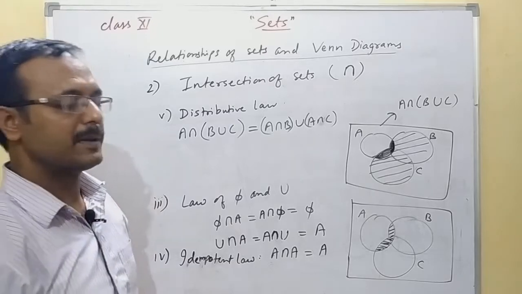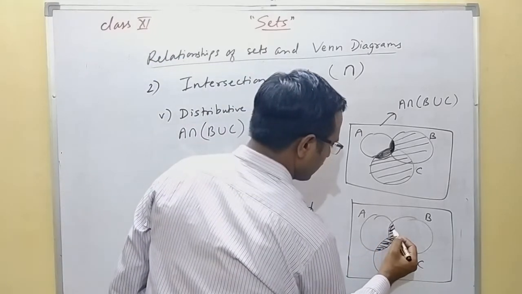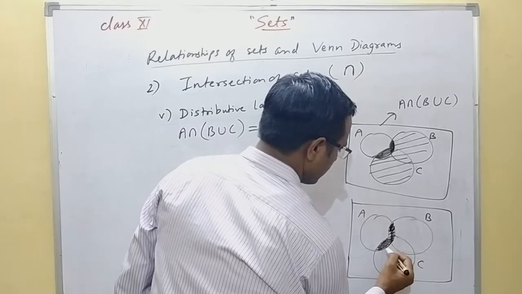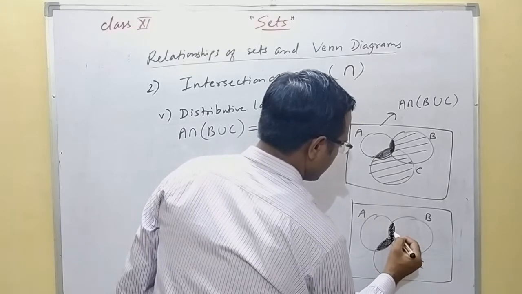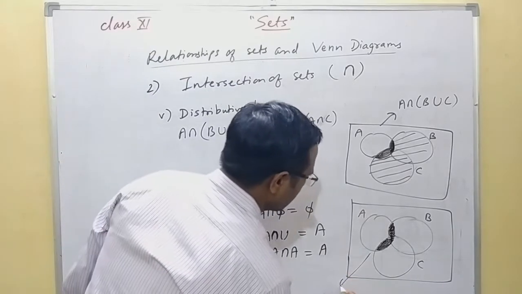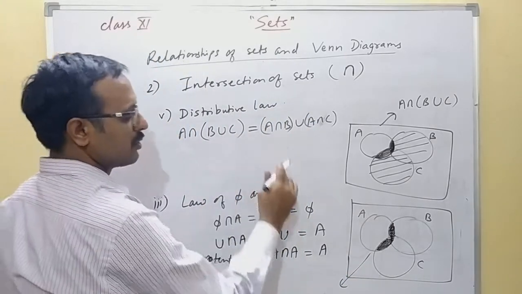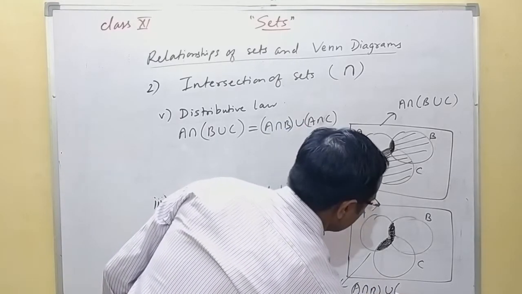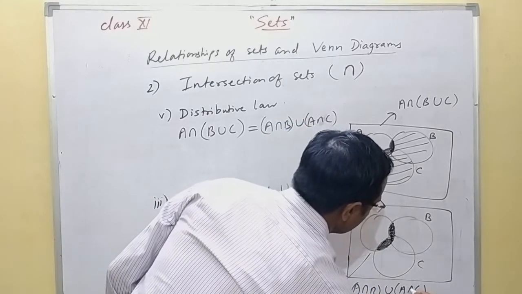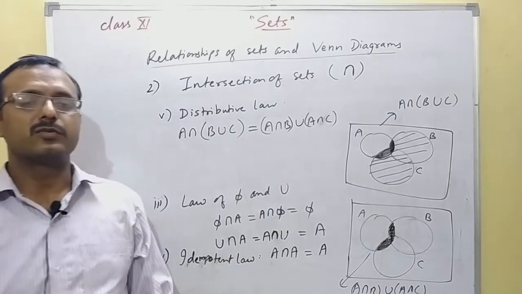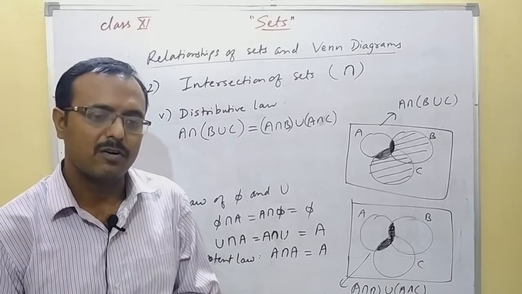Union of these two will be this whole portion. So you can see that in both diagrams you are getting the same result. So you can say that both are equal: A intersection B union A intersection C. So intersection is distributive over union.